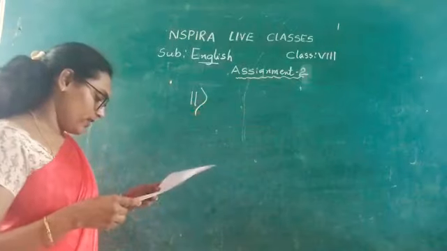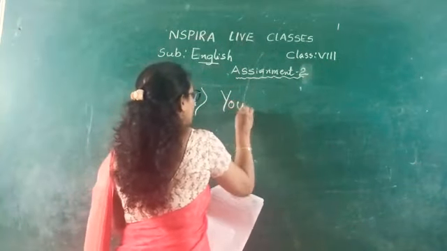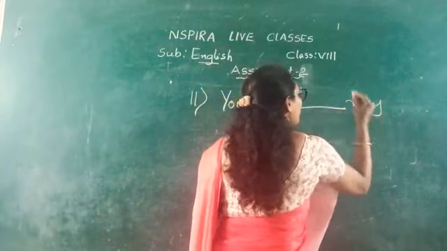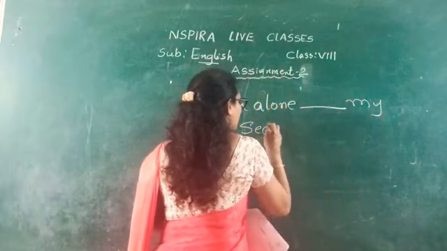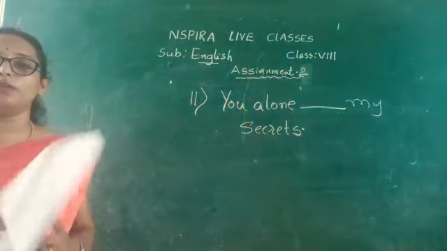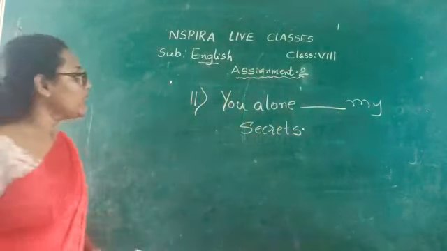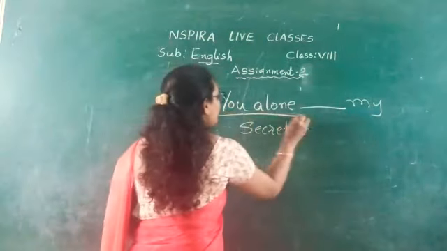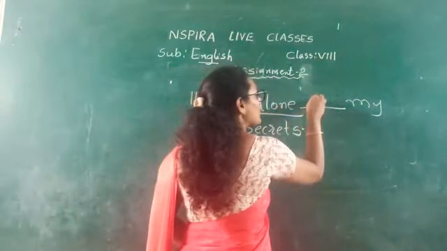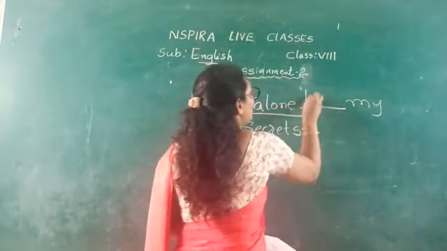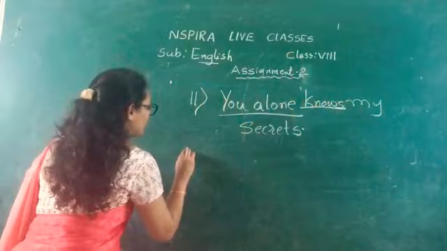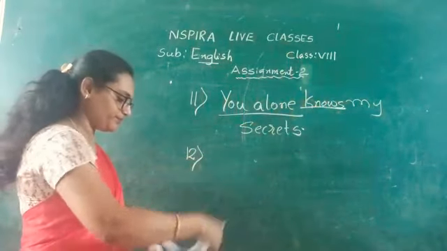See the next one. You alone dash my secrets. The verb given in the bracket is know. Here alone means it is a singular subject. So for a singular subject, what will we write? You alone knows. So the right answer is knows here.